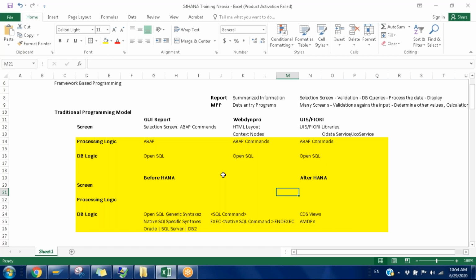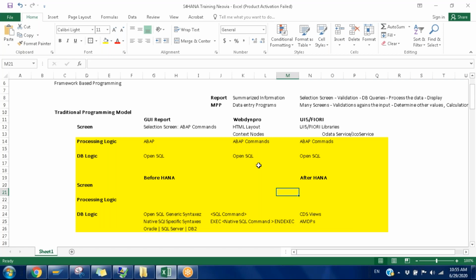Hi Raju, Brahma here. In HANA ABAP development, if you can do all the Fiori, processing logic and DB statements, everything, then what is the purpose of UI5 Fiori again? No, HANA ABAP development also needs to utilize UI5 theory. UI5 theory is a separate one.